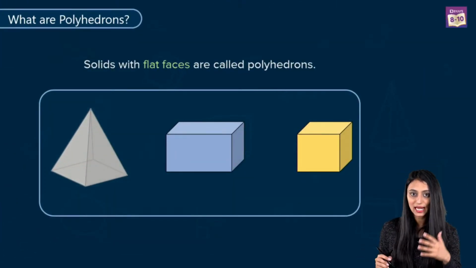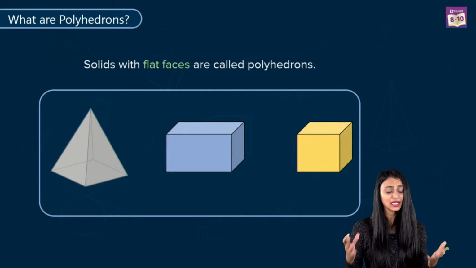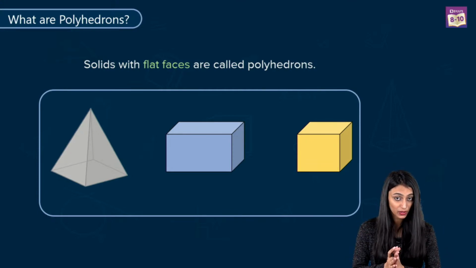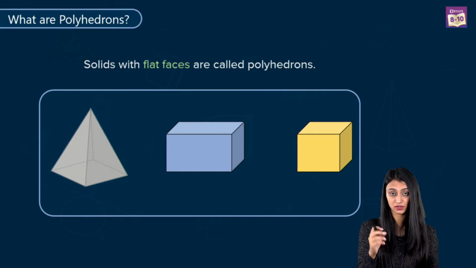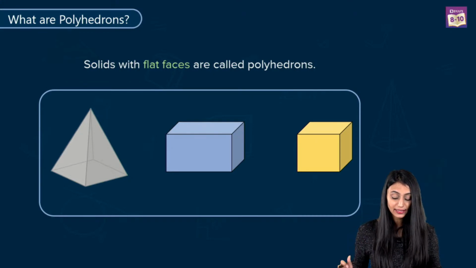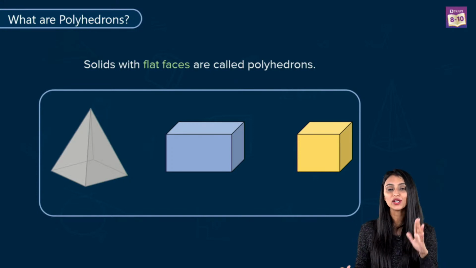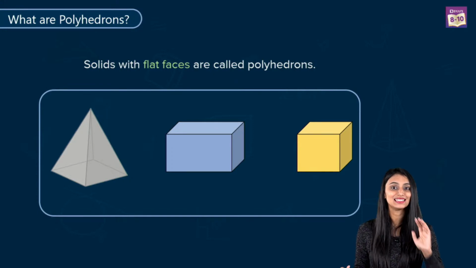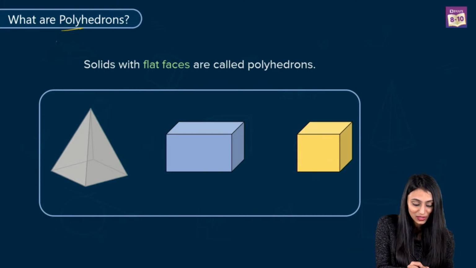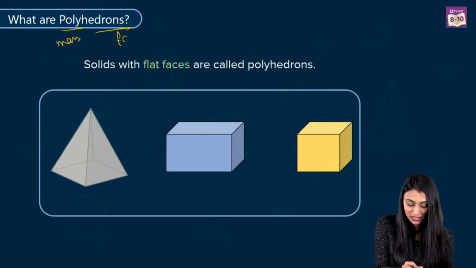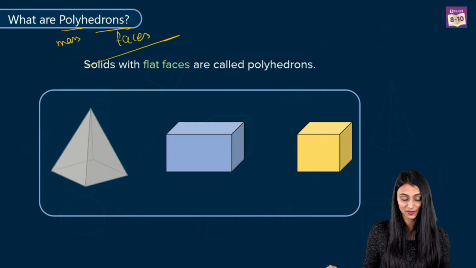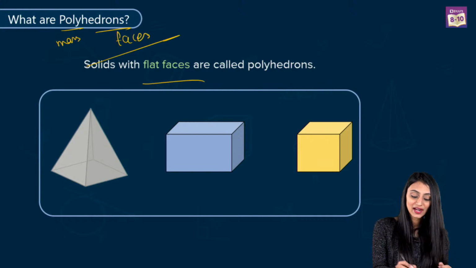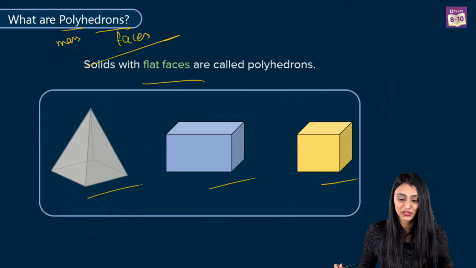So let's first understand what polyhedrons are. It's basically a three-dimensional shape that has flat faces, straight edges and sharp corners, which we call vertices. And a very interesting thing is that the word polyhedron has come from classical Greek, where poly means many and hedron means faces. A three-dimensional figure that has many faces, but it will have flat faces, and you can see these examples over here.